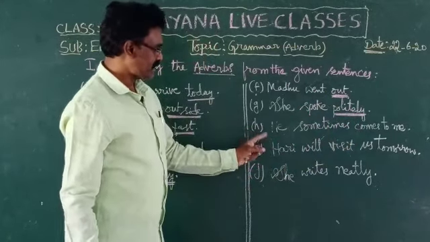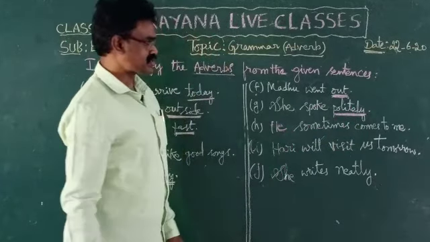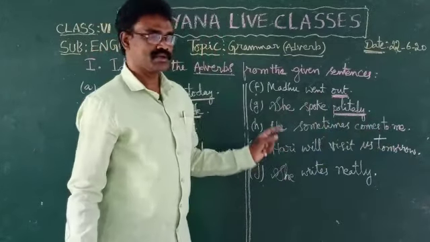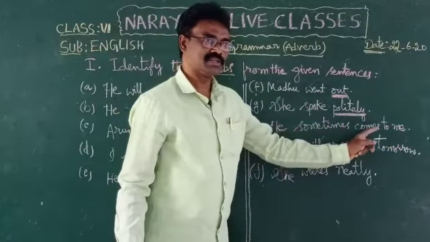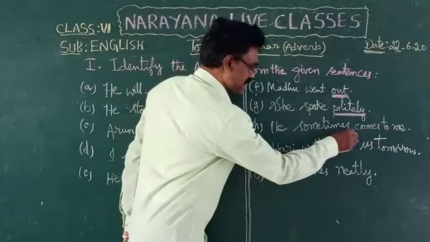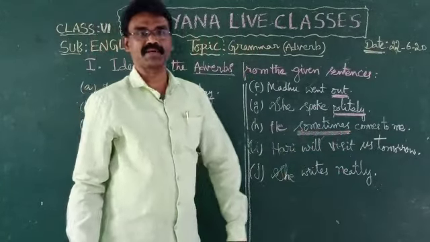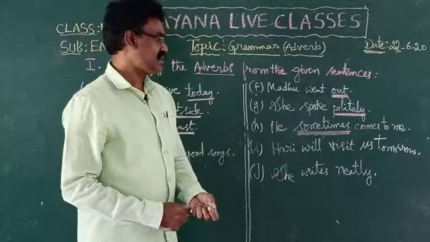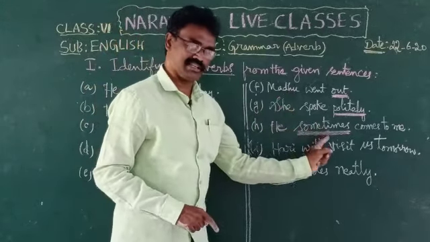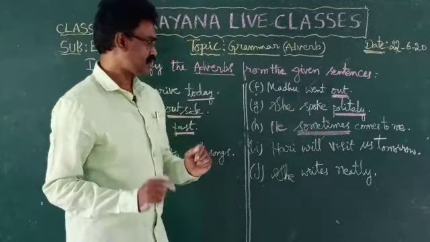Next one. He sometimes comes to me. He is the subject, comes is the verb, to is the preposition, me is the object. Then what is the adverb here? Sometimes is the adverb. When we put the question using the words how often, he comes to me how often? Sometimes. So sometimes is an adverb of frequency.